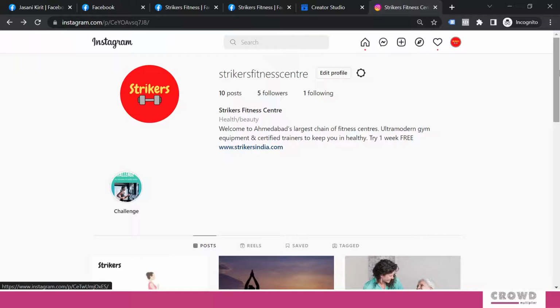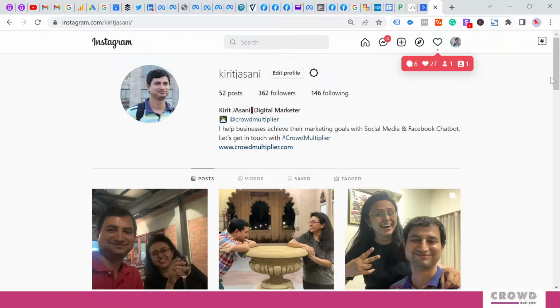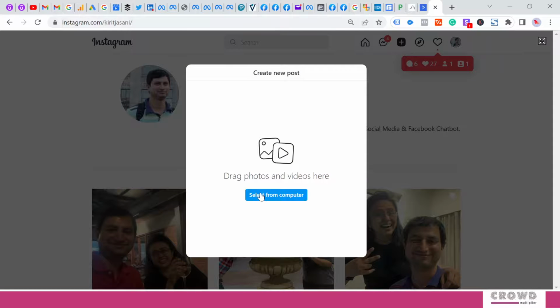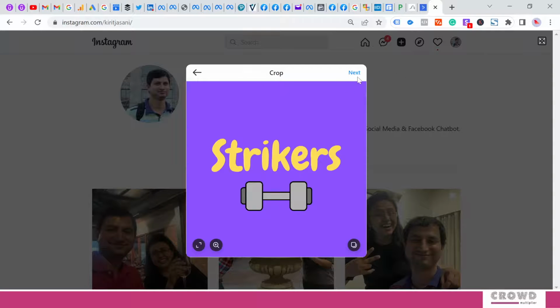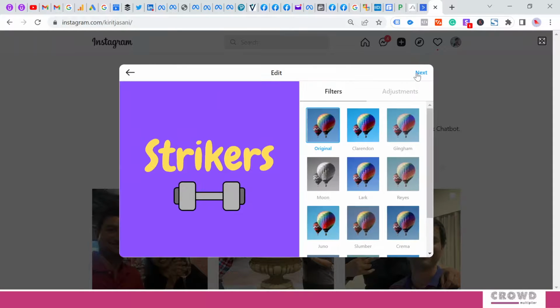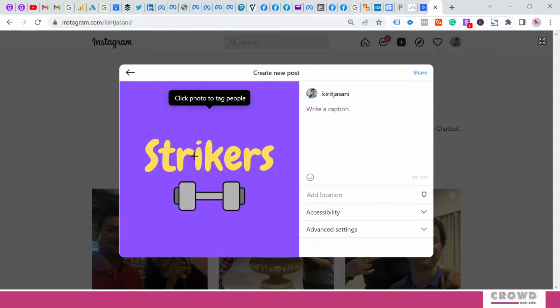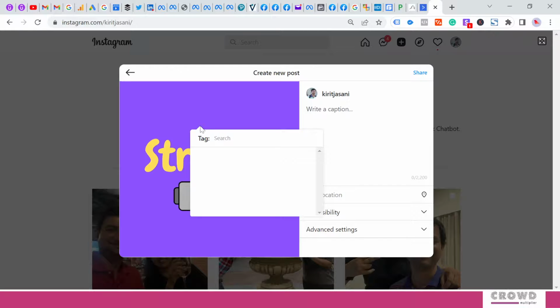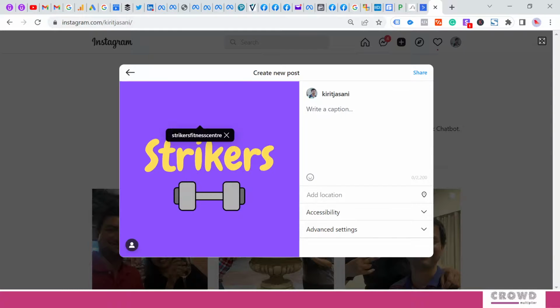Now let's see, if I posted from my personal profile tagging this Instagram page, what would have happened? So right now I'm on my personal profile. From here, let me post something. Now over here I am tagging Strikers Fitness Center, and I will say this color looks good.